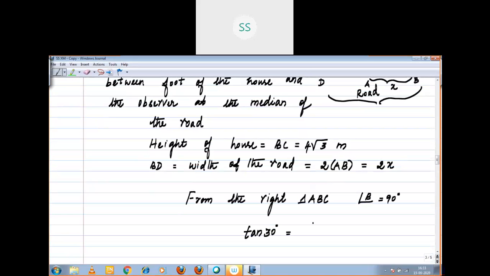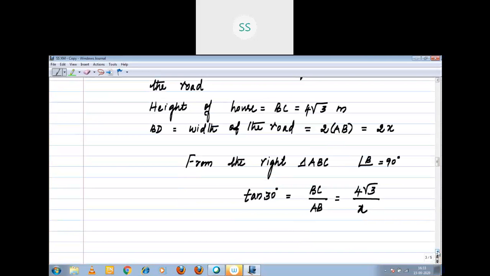Now, BD is nothing but what? Width of the road, which is equal to 2 times AB. AB I denoted as X. So, 2X.